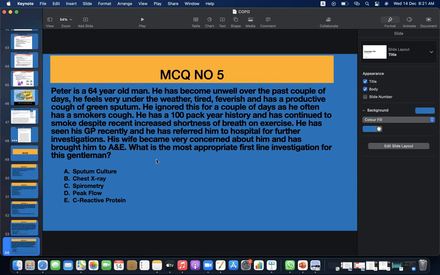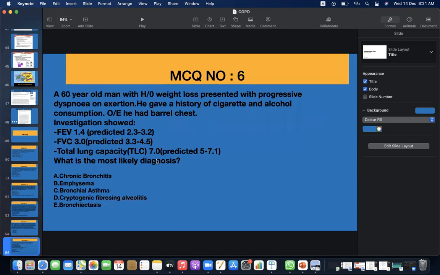What is the most appropriate first-line investigation for this gentleman? A. Sputum culture. B. Chest X-ray. C. Spirometry, peak flow, or C-reactive protein. Chest X-ray, yes. It's B. Yes, it's chest X-ray.